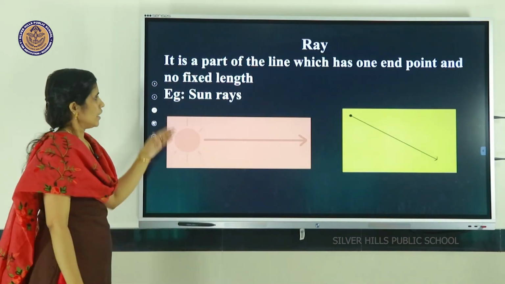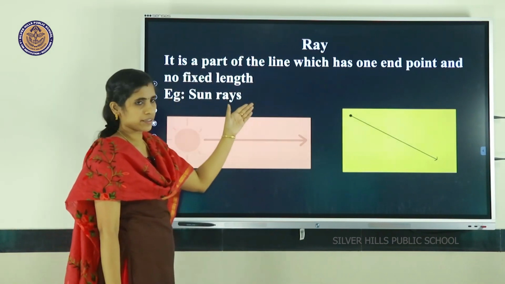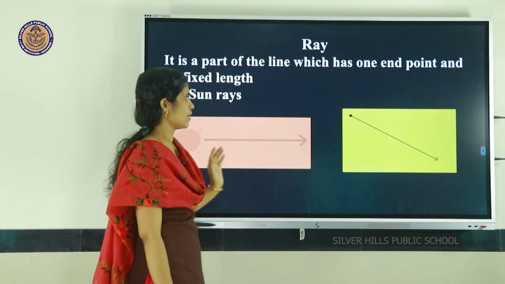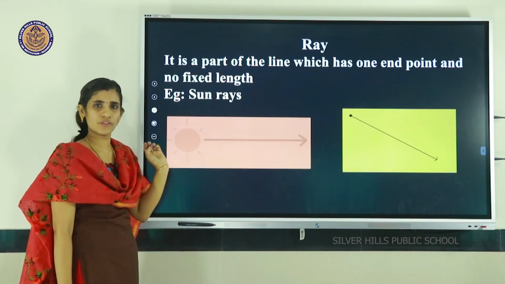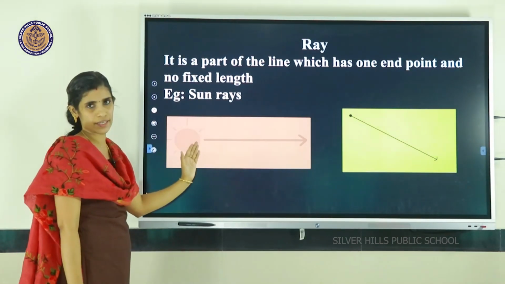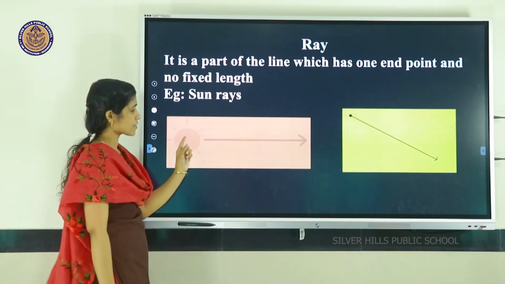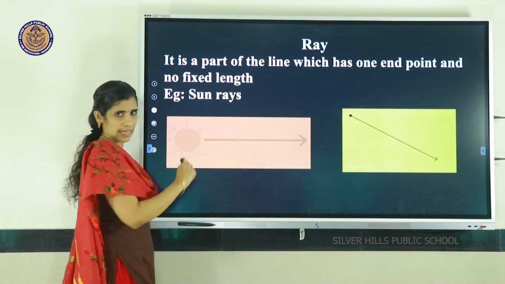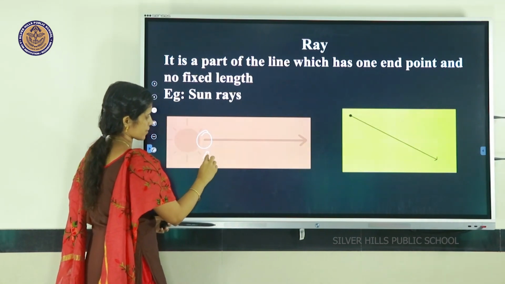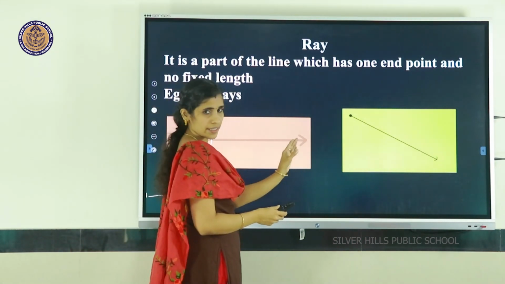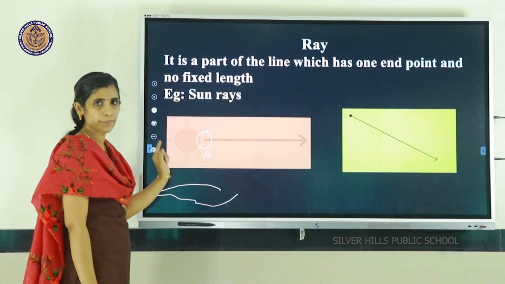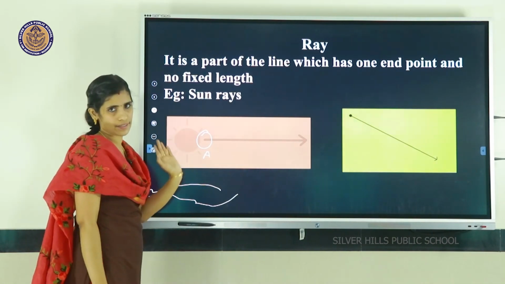ray. A ray is a part of a line which has only one endpoint and the other end goes to infinity. That's why we cannot measure the length of a ray. These are some figures representing a ray, the physical representation of a ray. Here, the sun rays show a ray. This point represents a starting point. But there is no end, it goes to infinity. So, the sun ray is a best example for a ray.